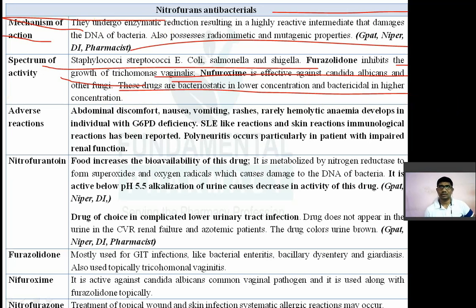So they damage the DNA of bacteria by producing highly reactive intermediate radicals. Now adverse effects. They cause abdominal discomfort, like nausea and vomiting, as most drugs do. They can rarely cause hemolytic anemia in patients with glucose 6 phosphate dehydrogenase deficiency. And they may produce a systemic lupus erythematosus like reaction, skin reaction, immunological reaction. Polyneuritis can occur, especially in patients with impaired renal function. If renal function is impaired, if there is any kidney problem, polyneuritis can occur.